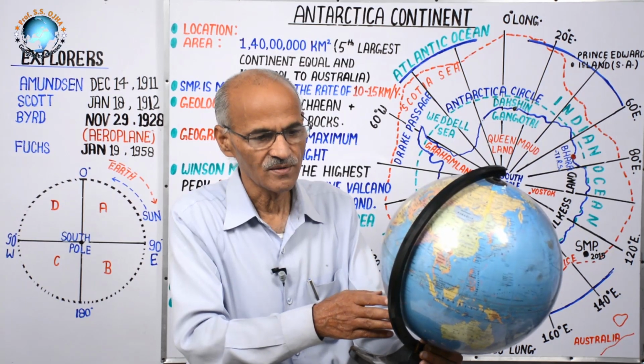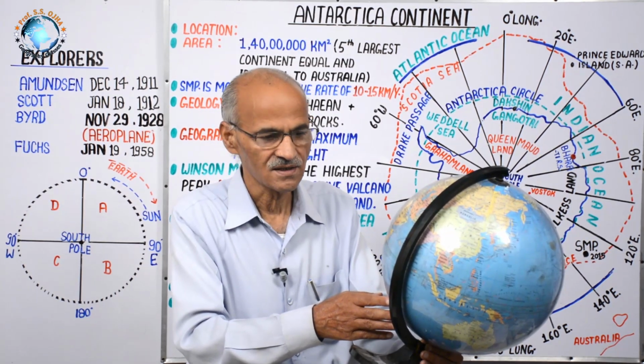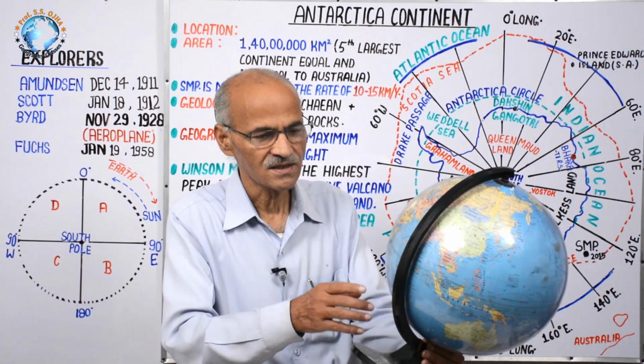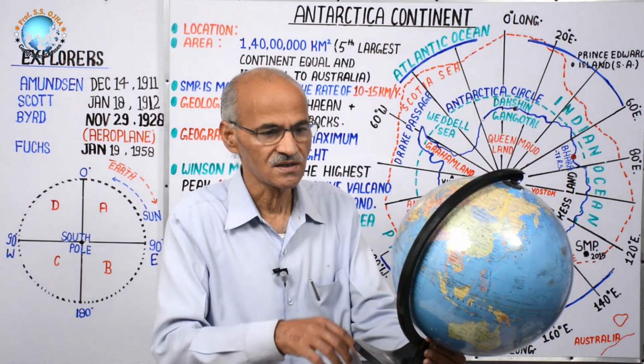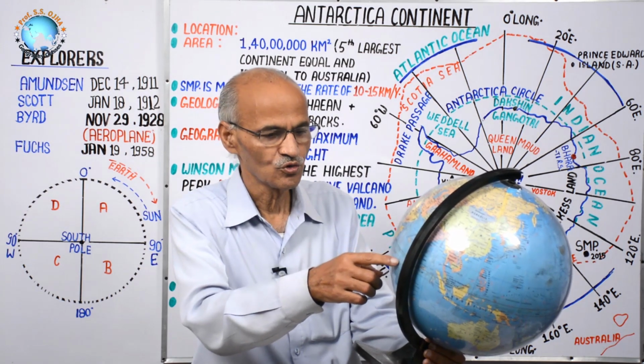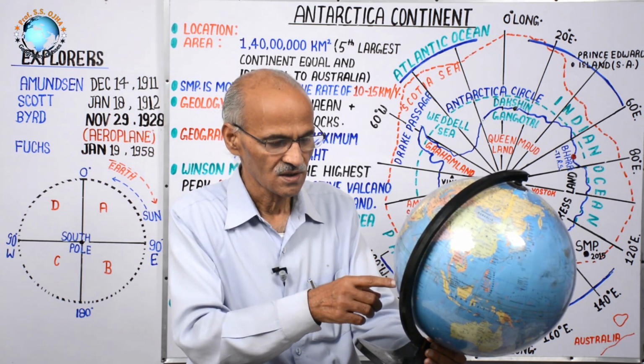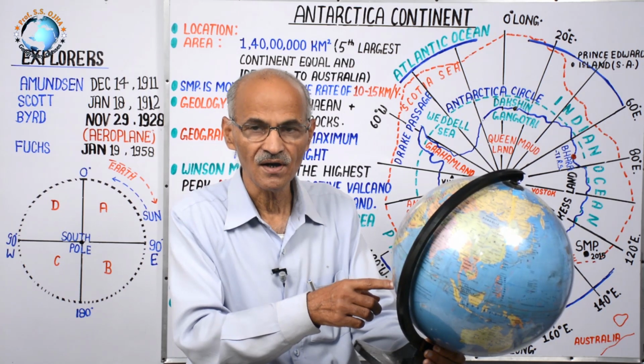Why? You may be expected to explain this. The explanation is that from Goa, for the two previous stations, the ships used to go to South Africa.